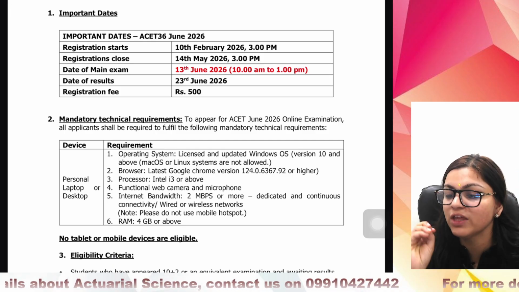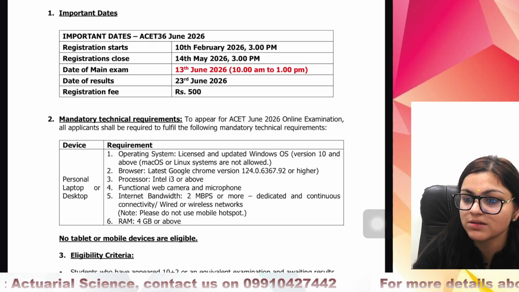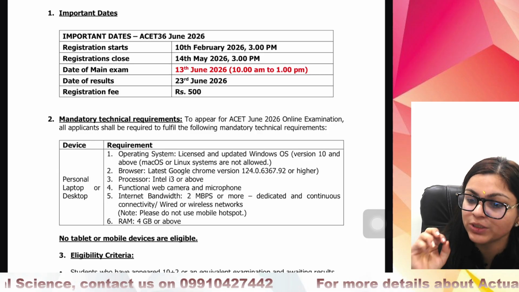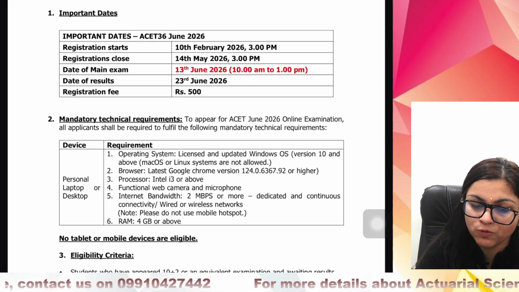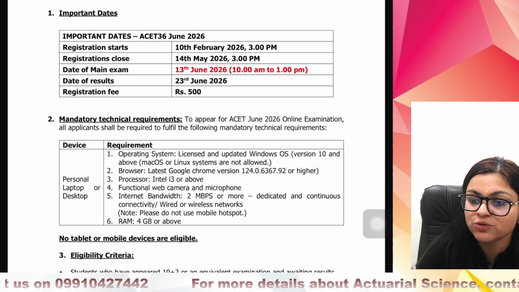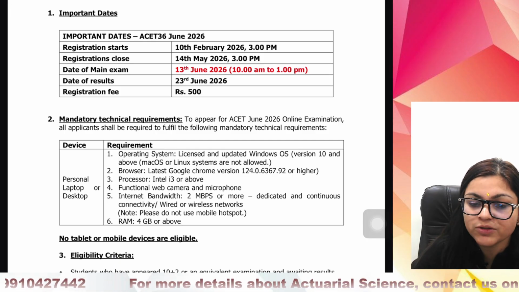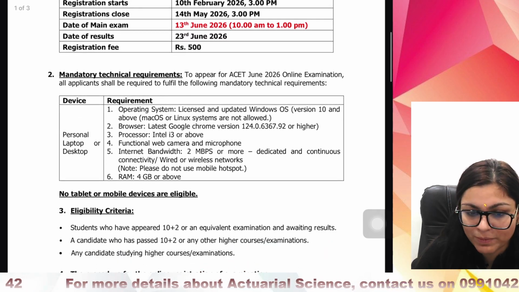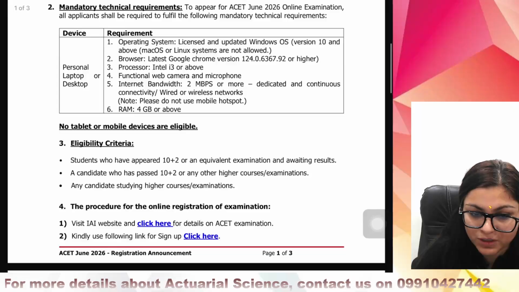And it is very important, students do ask this doubt: do we need a camera and microphone? Yes, you require a camera and microphone attached to your device in order to make sure that you are sitting for the exam. Your internet speed should be at least 2 Mbps and RAM should be 4 GB or above.